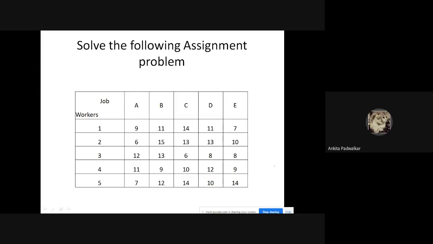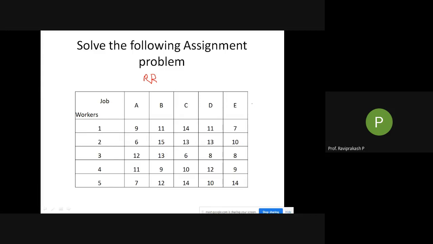So first step, what we need to do is first row-wise. This is called row reduction. I have not written row reduction here, I'll just write RR, row reduction. The next step would be column reduction. In the first step we have two steps, and inside it first would be row reduction.